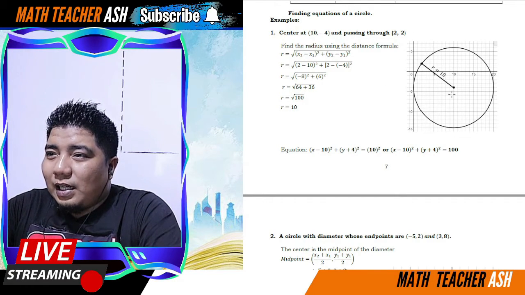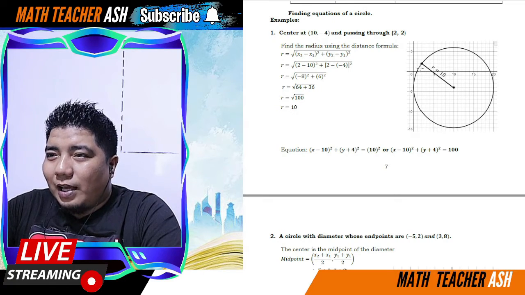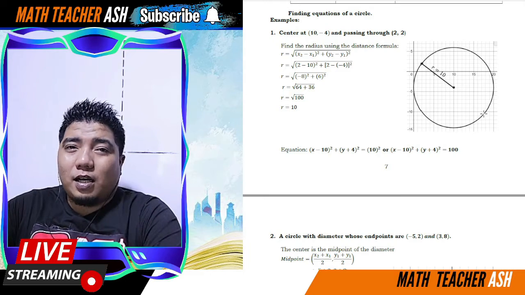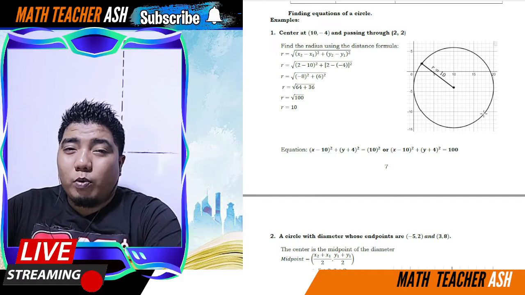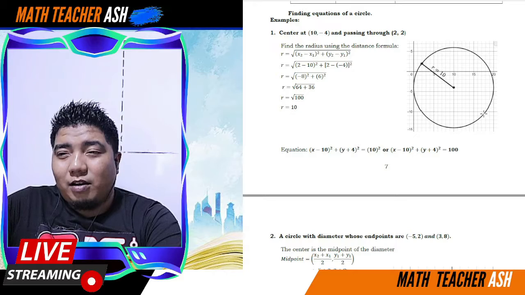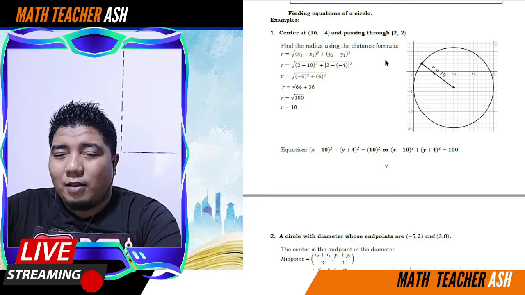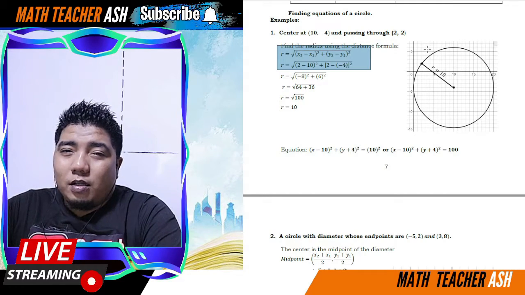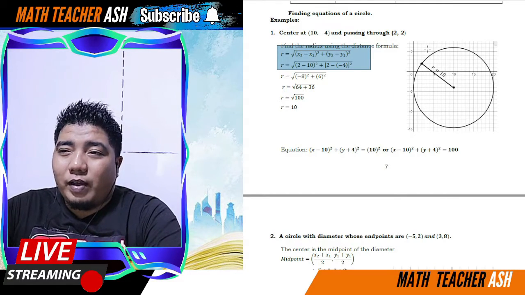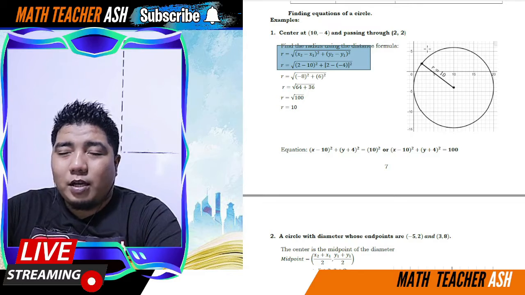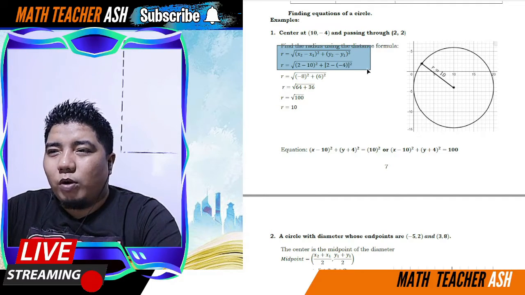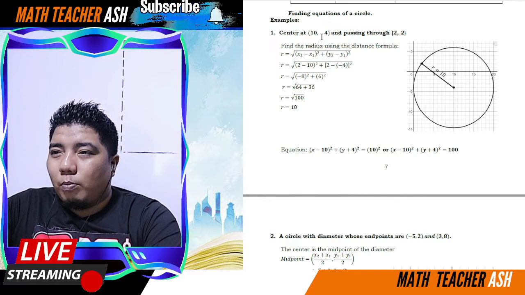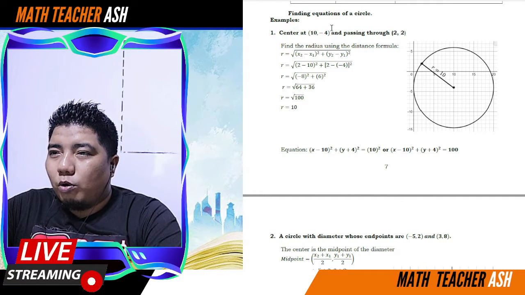So, since hindi natin alam kung gaano kalayo ito, you will use the distance formula, which has already been discussed last time with our grade 10 discussion here in our channel. So, you can go back to that topic, or you can just consider the formula. The distance is equal to the square root of x sub 2 minus x sub 1 squared plus y sub 2 minus y sub 1 squared. So, basically, ima-minus mo lang ito, si 2 minus 10, and then si 2 minus negative 4.